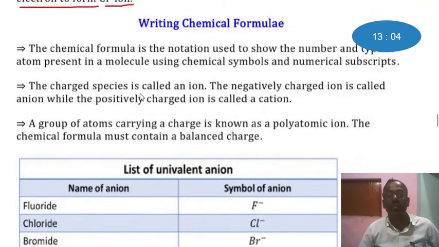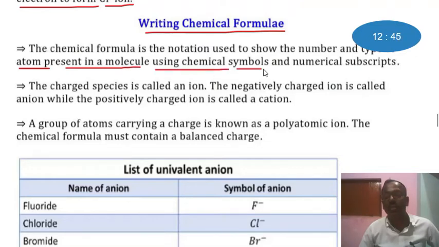Writing chemical formula. The chemical formula is the notation used to show the number and type of atoms present in a molecule using chemical symbols and numerical subscripts. The charged species is called an ion.